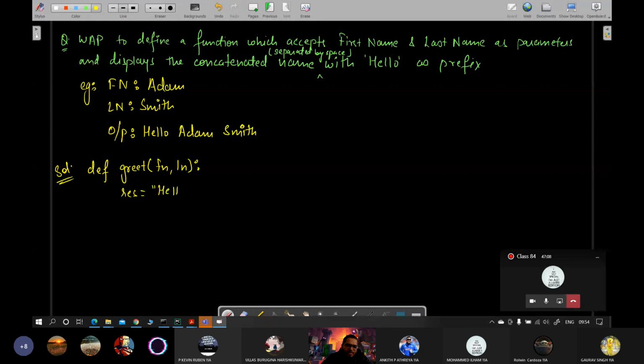Hello plus space plus fn plus space plus last name. Sir, in this, how do we know that fn and ln are strings so that it can concatenate? I'll show you. Whatever type of value you send, that same type of value will come. I will send string only. Okay, yes sir, fine. We can put input string. Yes, no, I'll show you.